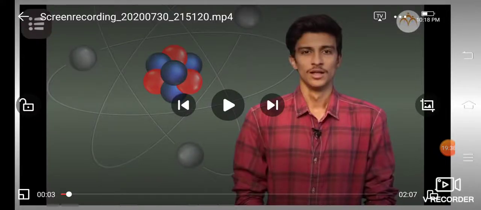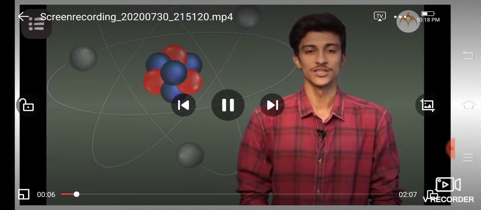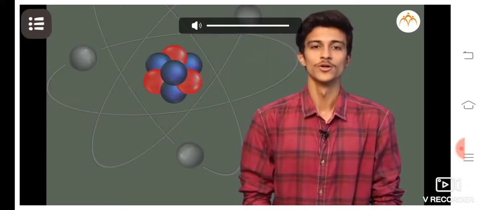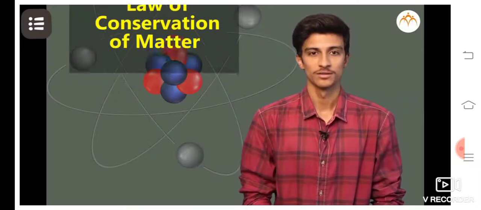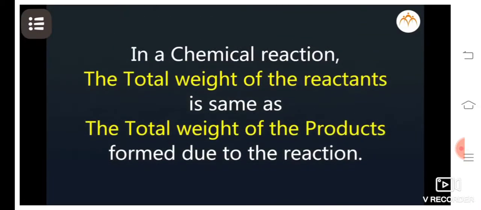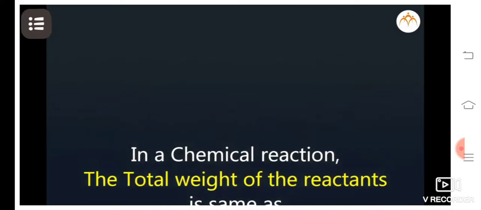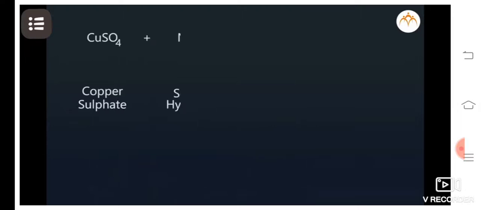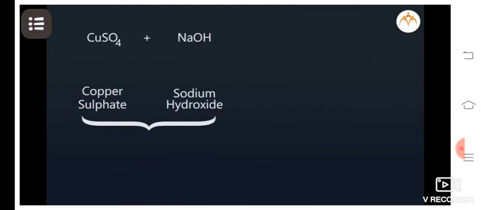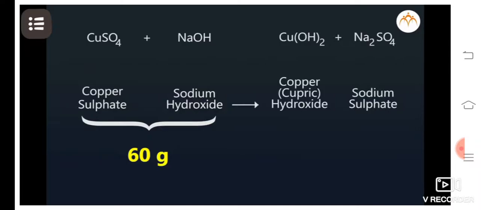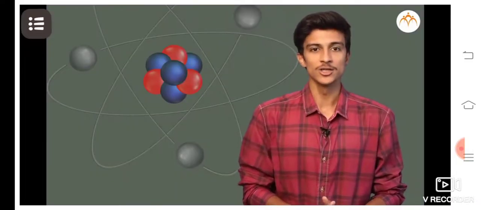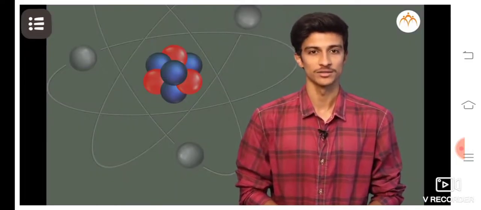I am going to show you a small clip regarding this. Scientists studied these reactions and stated some laws of chemical combination. First one, law of conservation of matter. In a chemical reaction, the total weight of the reactants is same as the total weight of the products formed due to chemical reactions. Example, reactants are copper sulfate and sodium hydroxide. The total mass of the reactants is 60 gram, and after completion of the reaction, copper hydroxide and sodium sulfate will form. The total mass of the products will be 60 gram. It means there is no loss or gain of mass during chemical reaction.